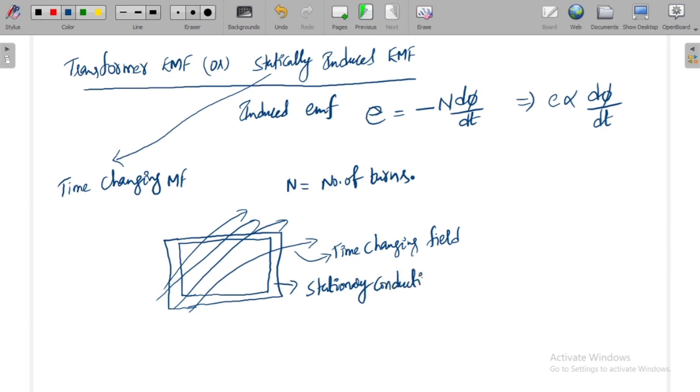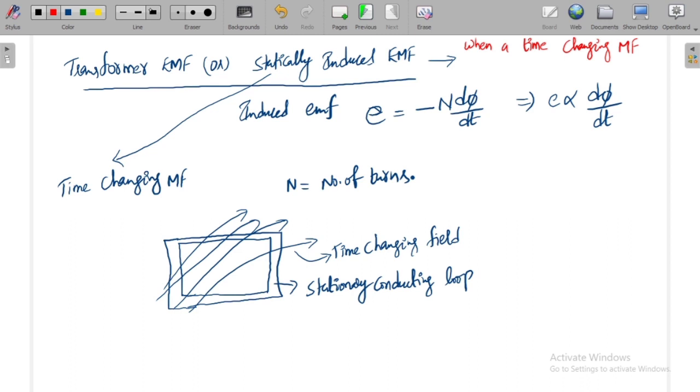Now what happens with a stationary conducting loop? So how is a statically induced EMF created?